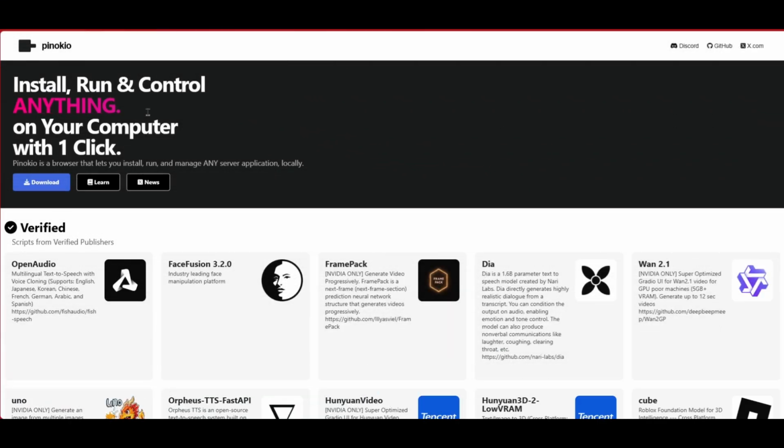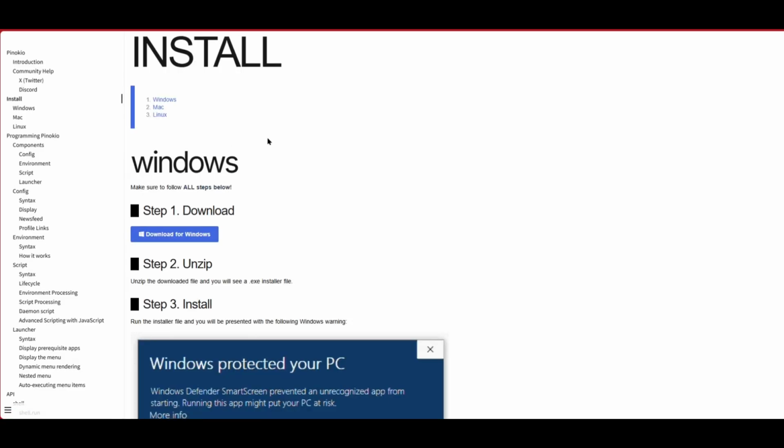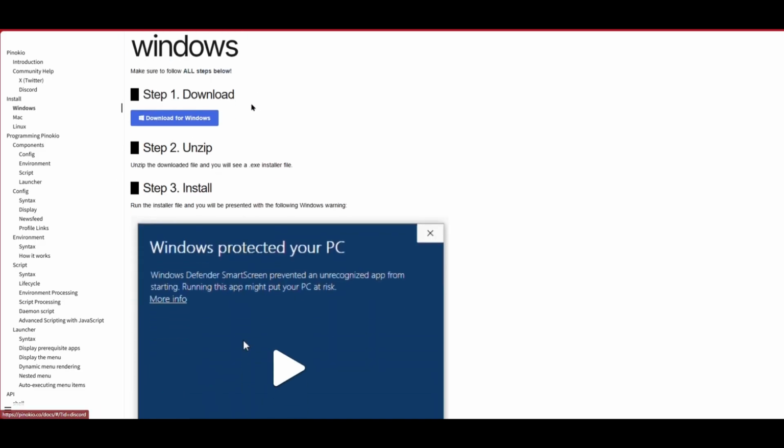Now let's install Pinokio, which is going to be very easy. So go to pinokio.co and then click on the download button. And Pinokio has the perfect installation instructions here. It's very easy. And I got Windows, so I'm going to click on Windows, but it's not going to move much because the Windows section is already at the top. So the first step is to download for Windows. So click on that to start the download.